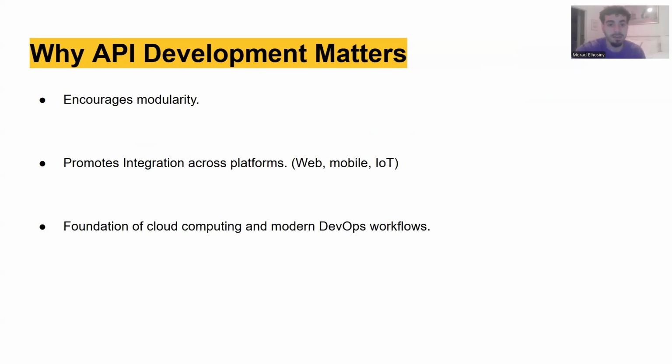So why does API development matter? API development is important because it encourages modularity. Each system or service can evolve independently while still working together. It also promotes integration across platforms: web, mobile, and even IoT devices. And most importantly, APIs form the foundation of cloud computing and DevOps workflows, enabling automation, scalability, and innovation.